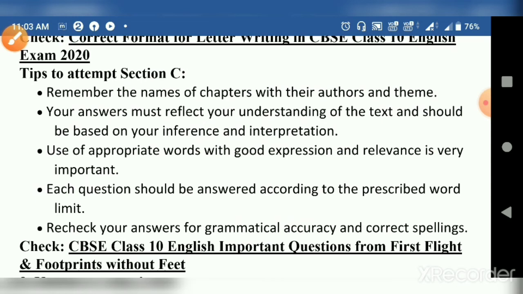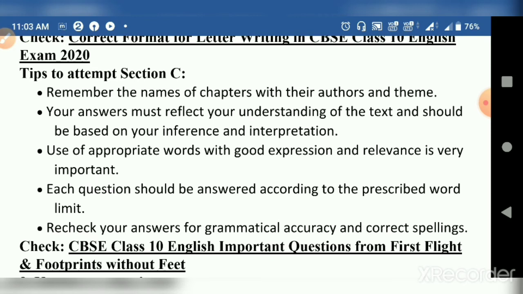I insist every time that you remember the names of chapters, their authors, and the theme of this particular chapter. Always remember the name of the poet, name of the poem, and theme of the poem, summary of the poem. Then you may be able to attempt that answer perfectly.